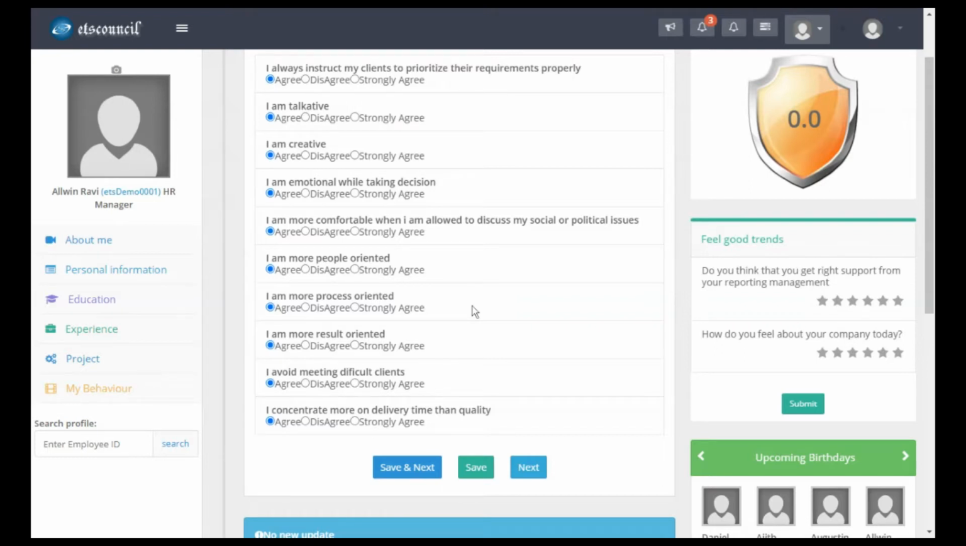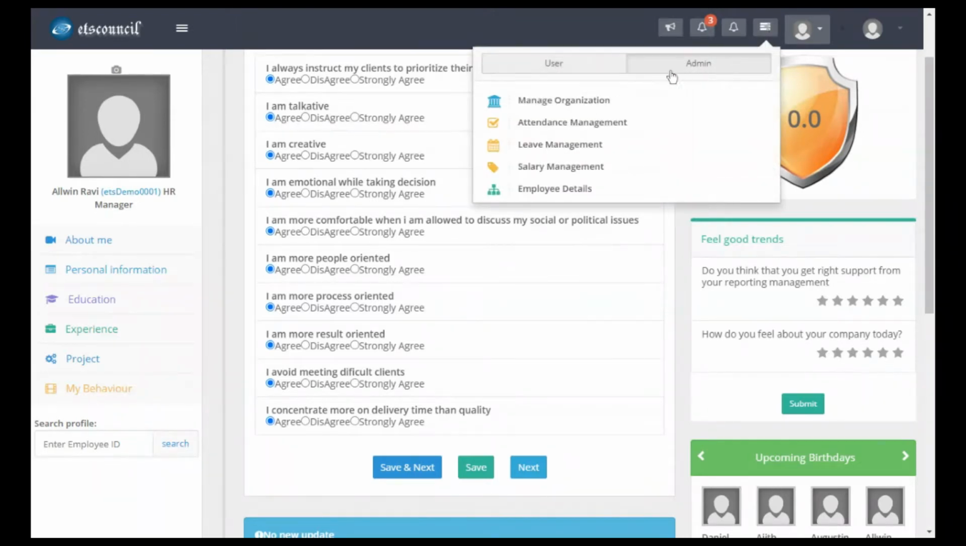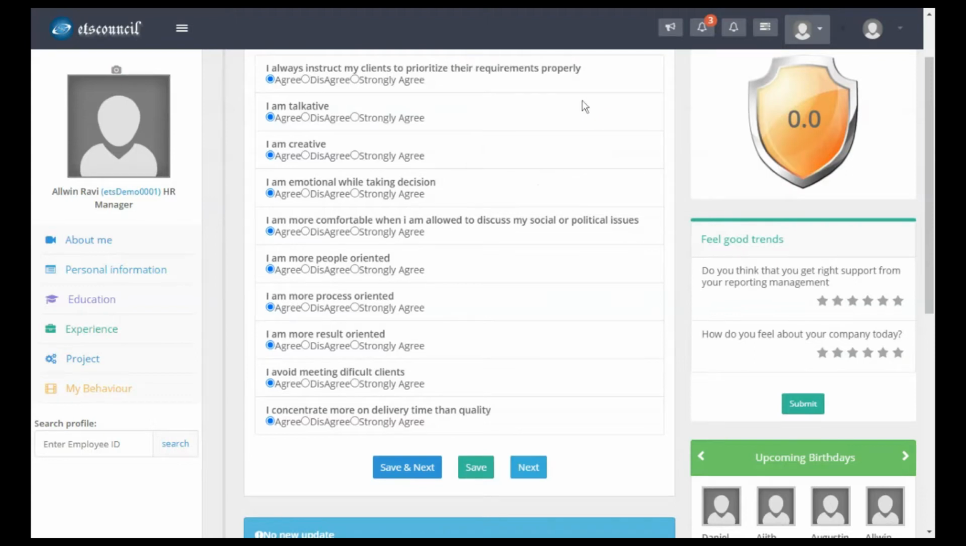And this is completely different from the attendance management solution. There are a lot of features, so I'm not going to cover all of them. I'm going to concentrate only on the attendance part. Before starting the attendance part, let me add the employees.